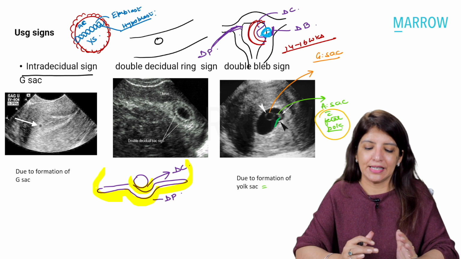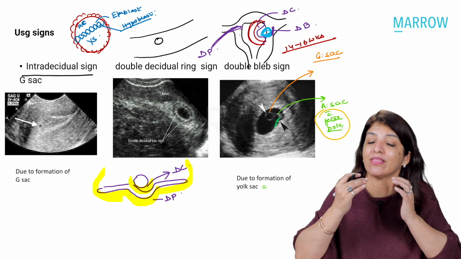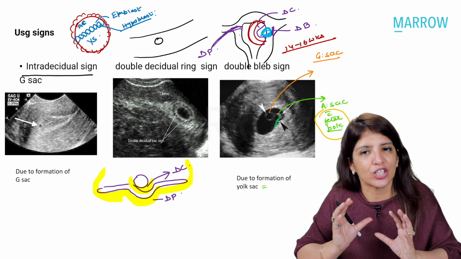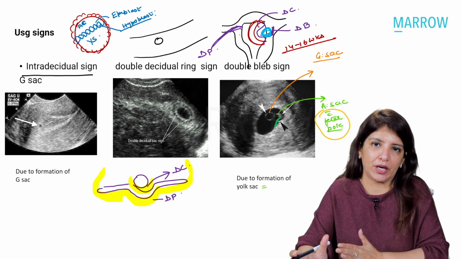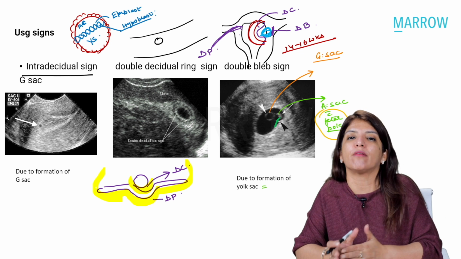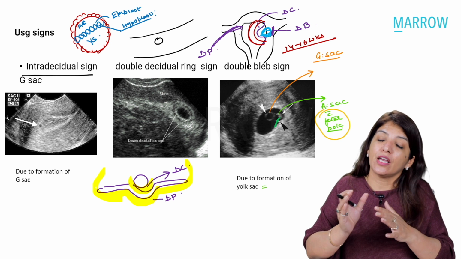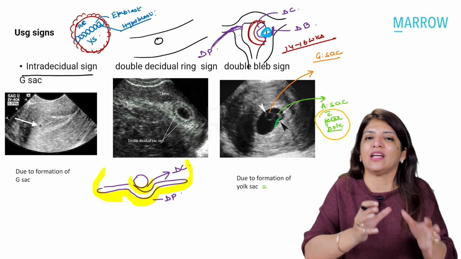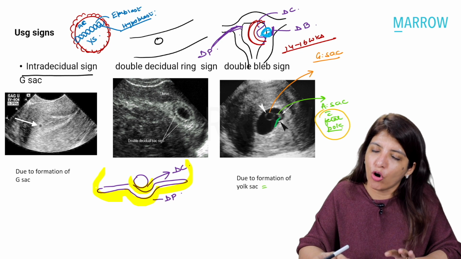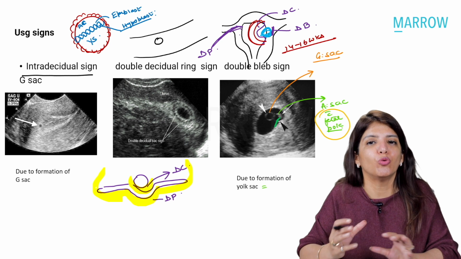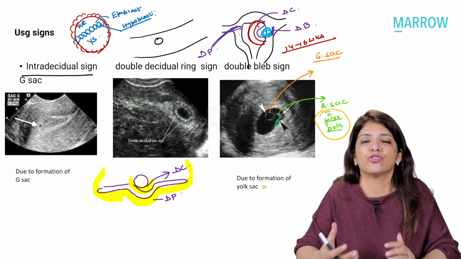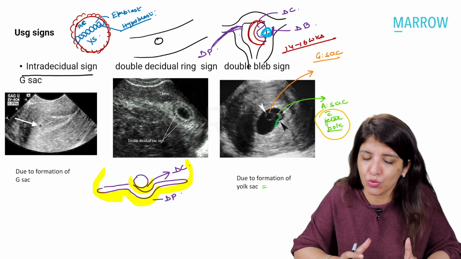And double bleb sign indicates that yes, the yolk sac has formed, and that means it's a marker of intrauterine pregnancy. Because gestational sac can be seen in ectopic pregnancy also, because the gestational sac can be a true gestational sac or it can be a pseudo gestational sac. But yolk sac will be present only in a true gestational sac. Yolk sac will never be present in a pseudo gestational sac. That is why the moment you start getting a double bleb sign, you are sure that this is a case of intrauterine pregnancy. Clear to all of you?